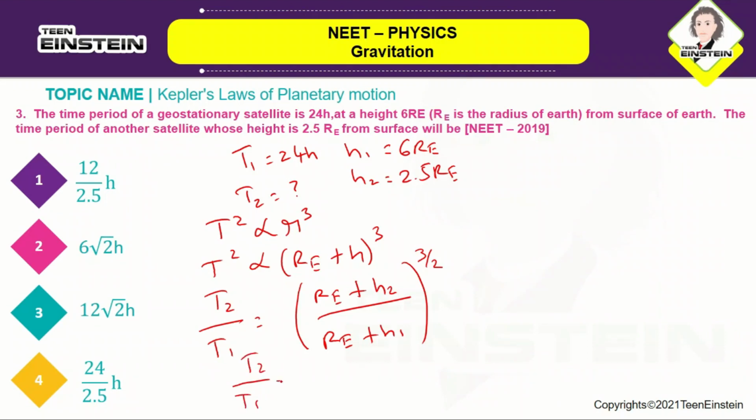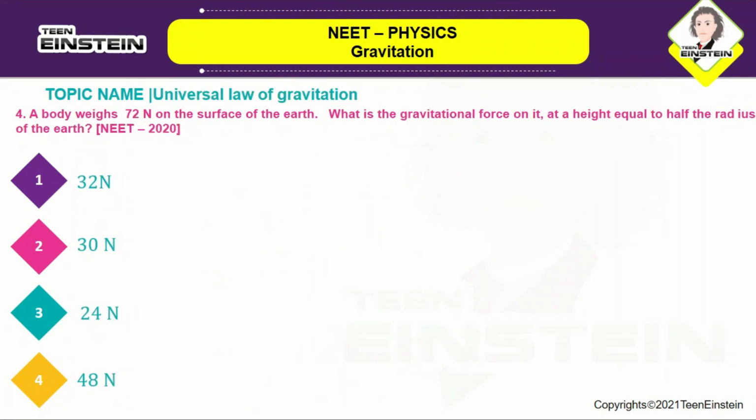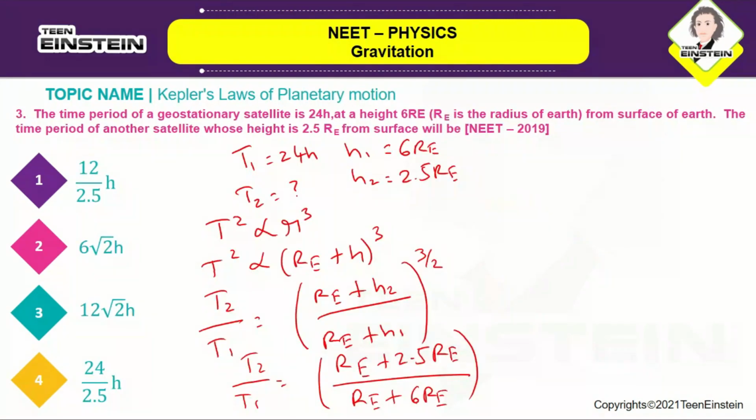T2 by T1 is equal to RE plus 2.5 RE divided by RE plus 6 RE. If you solve this, you will be getting 3.5 RE below and 7 RE. So RE and RE will get cancelled.